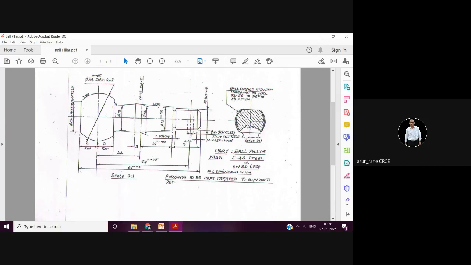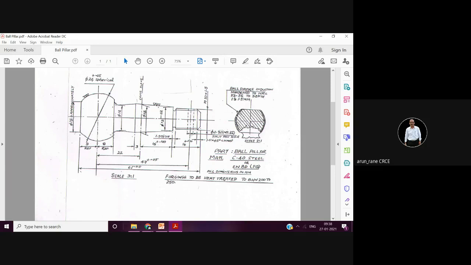And now my question is, yes, you have done the induction hardening selectively only on this area. So my question is how to measure this case depth. So think on this, how we will measure this case depth, whether it is 1, 1.2, or whether it is 2, whether it is less, whether it is more.